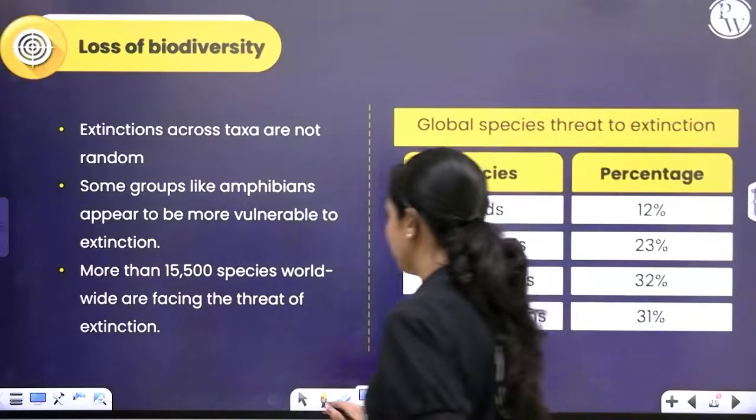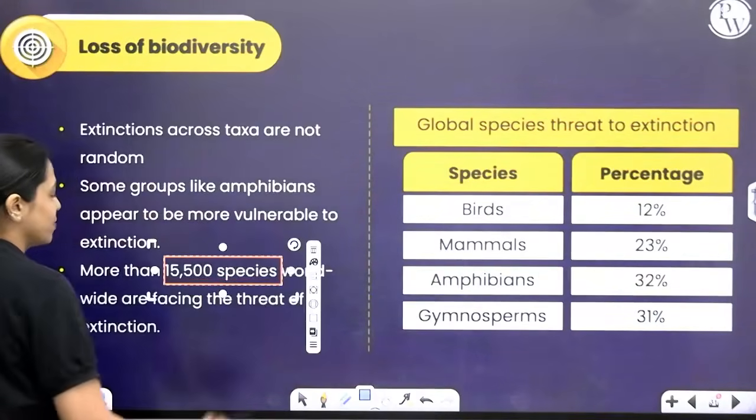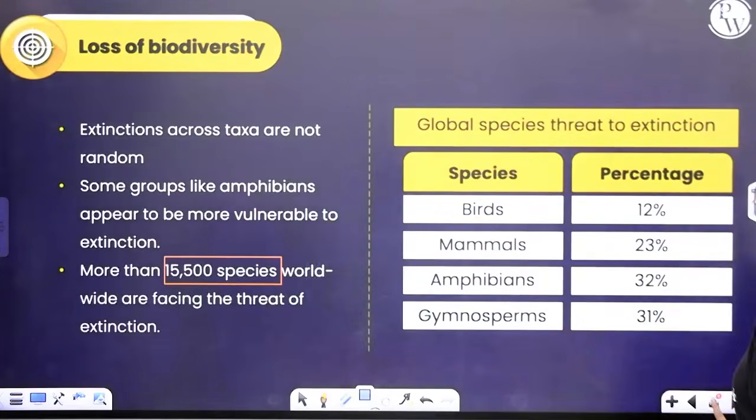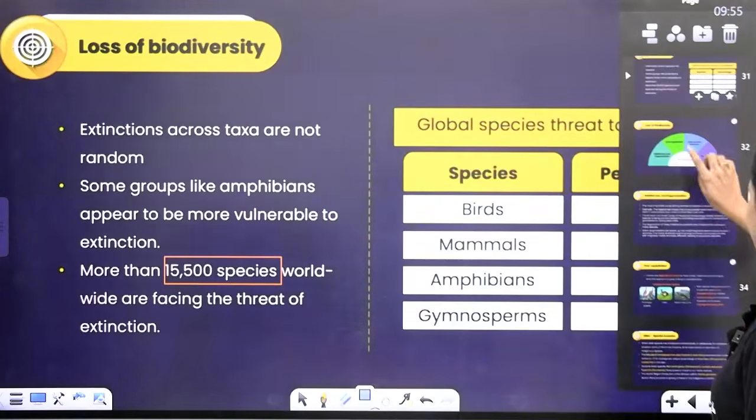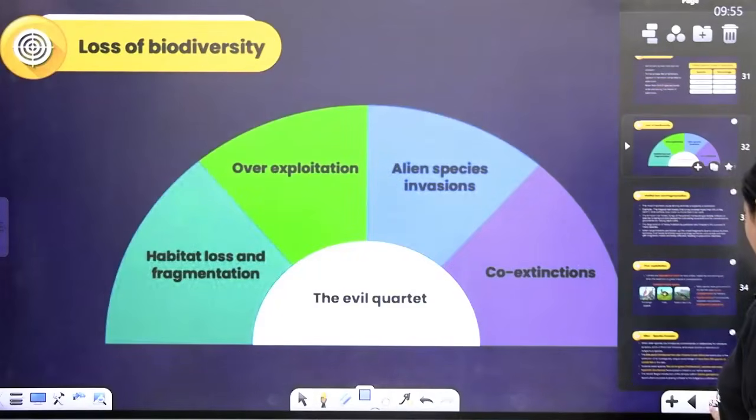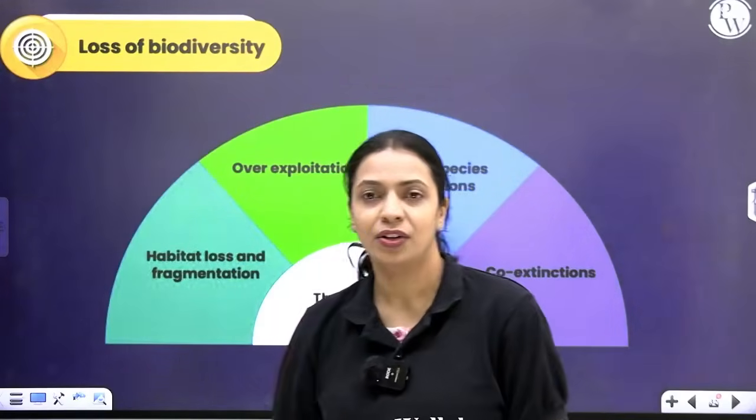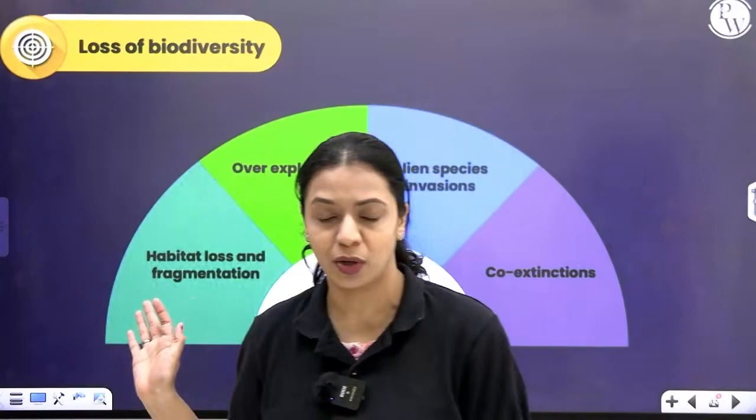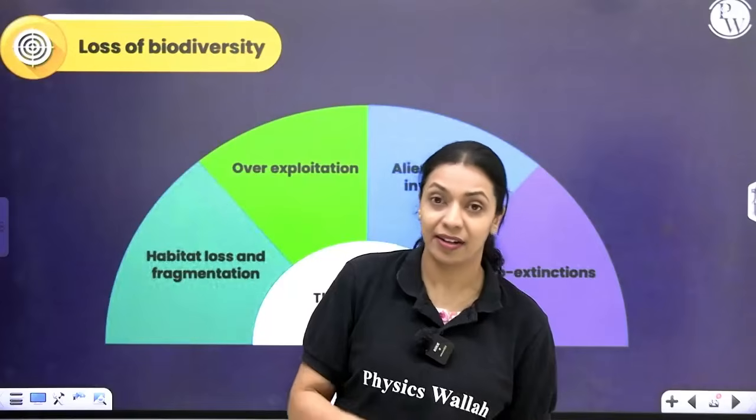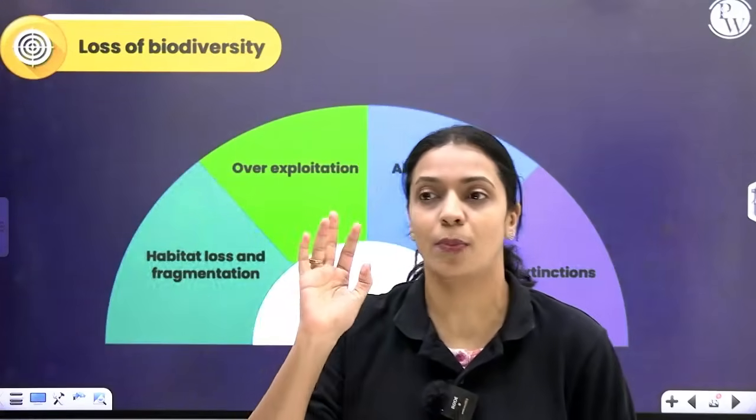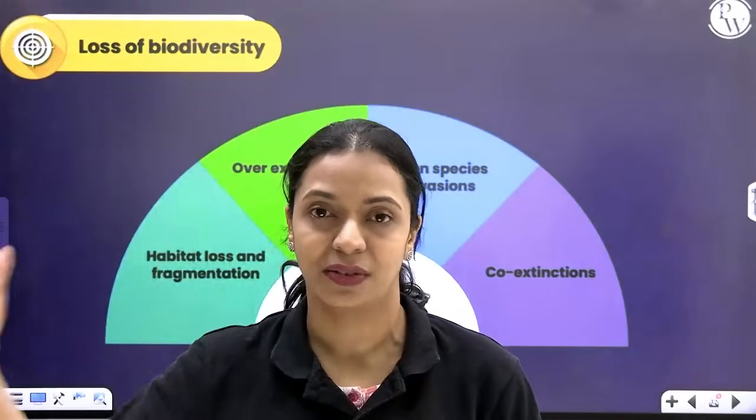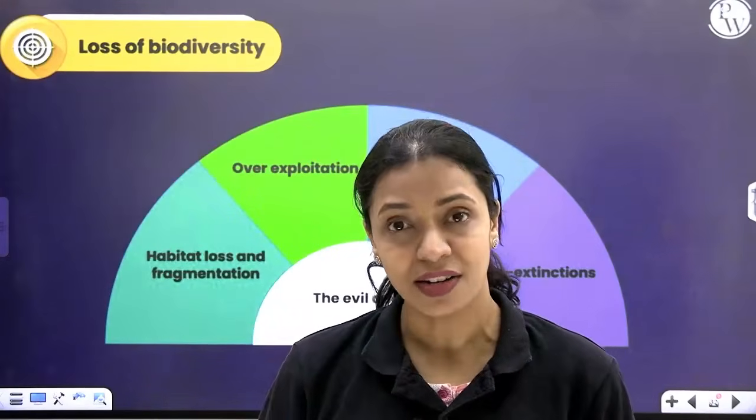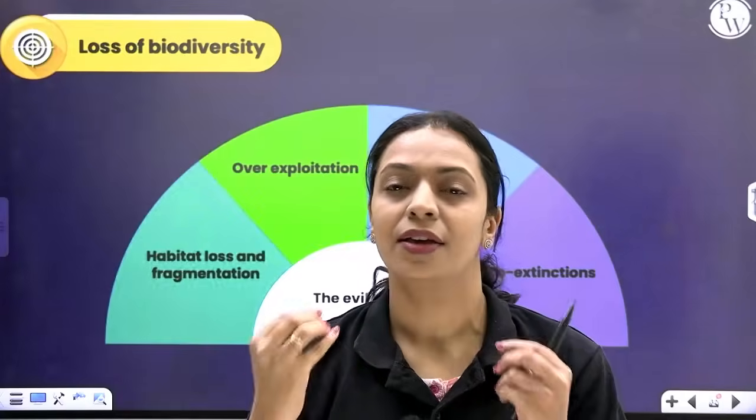Overall, worldwide, 15,500 species are facing a threat to extinction. What are the reasons for it? We'll learn that. And also, is it the first time that something like this is happening? Not really. Even in the past, several times mass extinctions have taken place. Mammoths have been wiped out of our planet. Dinosaurs have been wiped out of our planet. It has happened multiple times in the past. But the problem about the current mass extinction that we are facing is it's much, much faster compared to the previous mass extinctions. And the current mass extinction is mostly driven by human activities.